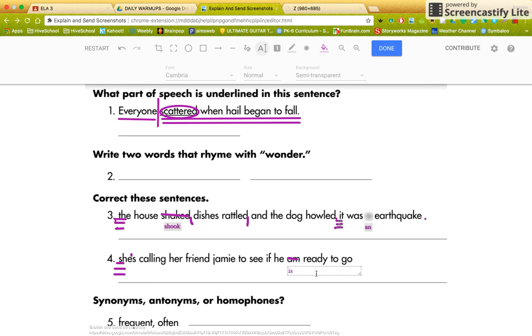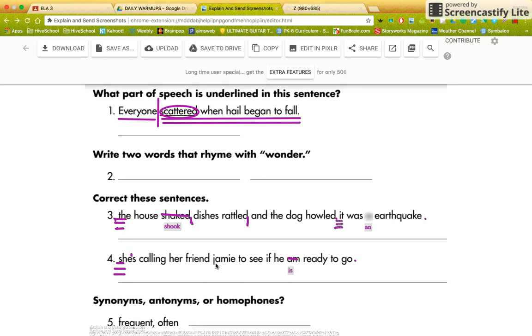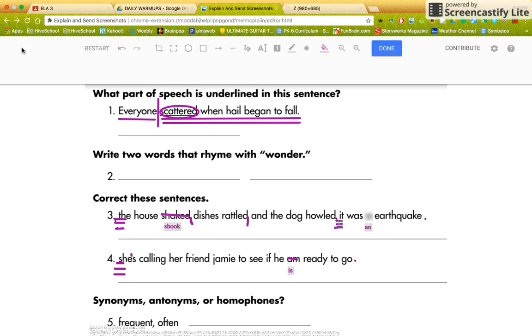I think is ready to go. And then I'm going to put a period at the end because I think that's basically all we need. She is calling her friend Jamie to see if he is ready to go. And then, of course, we capitalize Jamie. So let me do that. Capitalize Jamie. I did it again. What is this thing doing? Click on the line. So we make sure we capitalize Jamie, of course. And I think that's it, isn't it? She is calling her friend Jamie to see if he is ready to go.